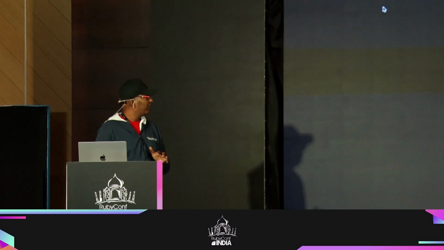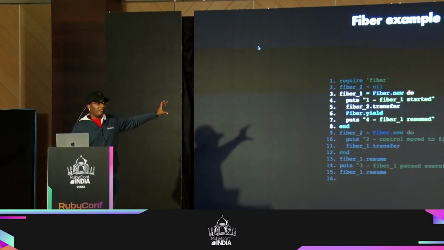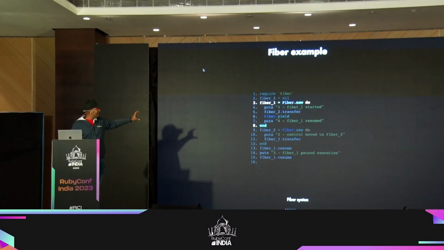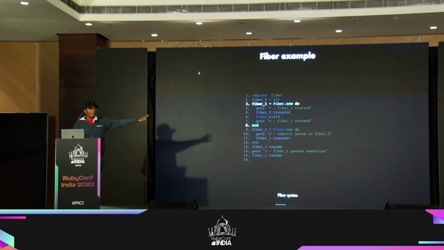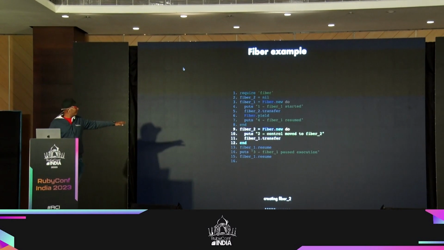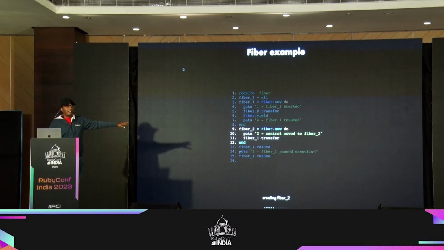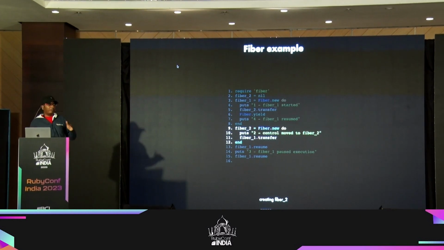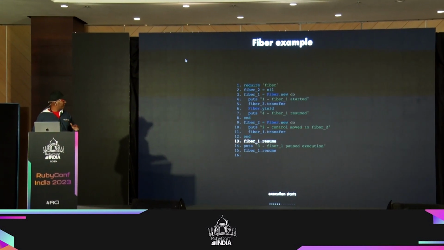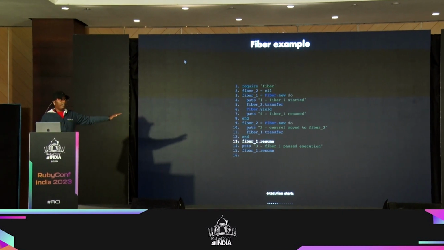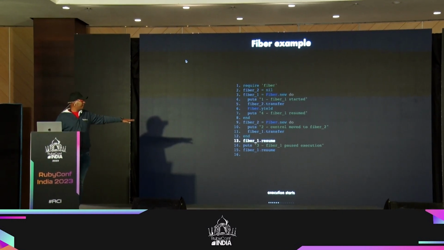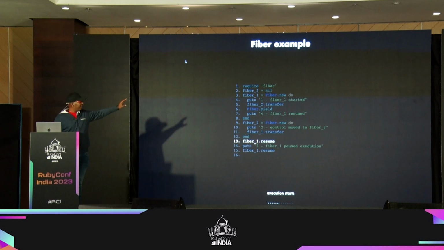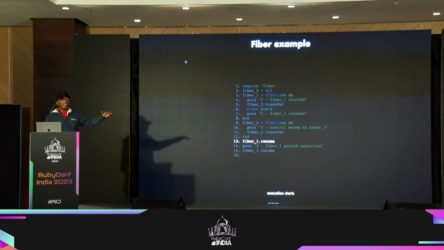Yeah, so this is a simple code, just for you to get the hang of it. Okay, so first we have a block where we create one fiber, and this is how you create a fiber, I told you, right? Fiber.new. And then here we have another block for creating another fiber, fiber2. Okay, and then when I run this, my call stack will start here, right? Because those things are just loaded into the memory, and here's where I call a function. So fiber1.resume is where I start, right?